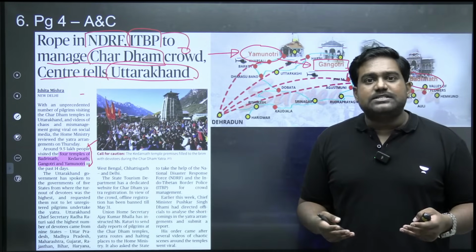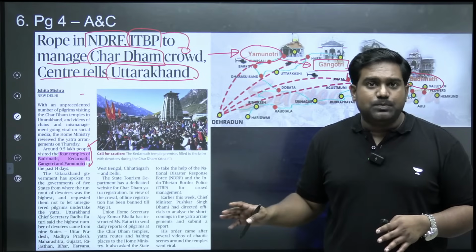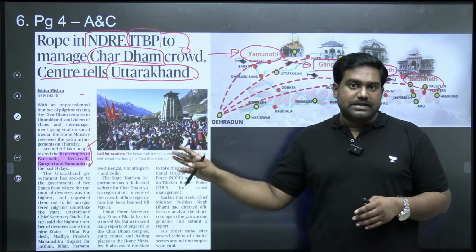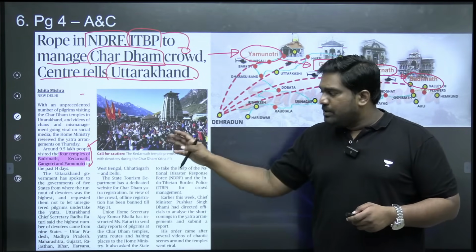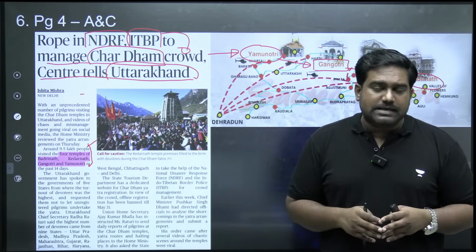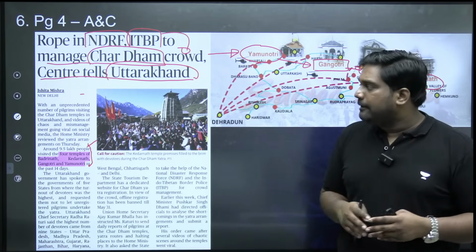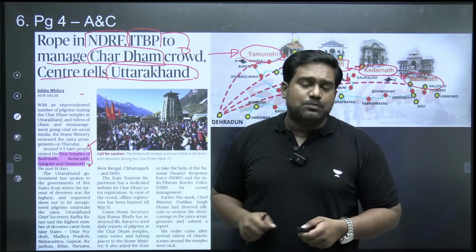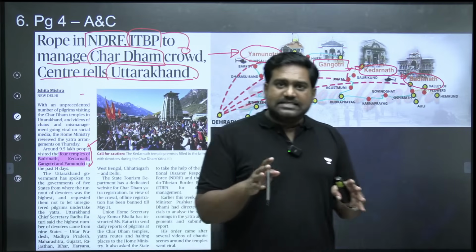So it's a man-made disaster and it can be prevented with better management, with better planning, with better preparedness. So please note down which are the 4 pilgrimage sites that are part of Chota Char Dham Yatra and what is the relevance of this article. Now, I want to give you a small exercise. It's a small assignment for you.